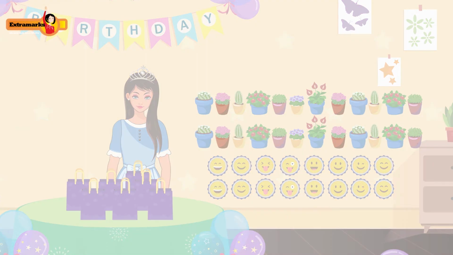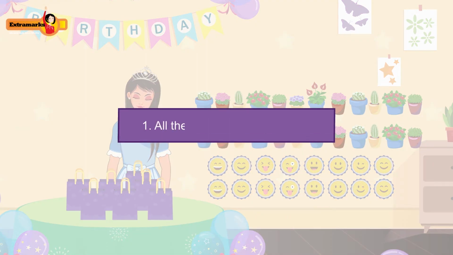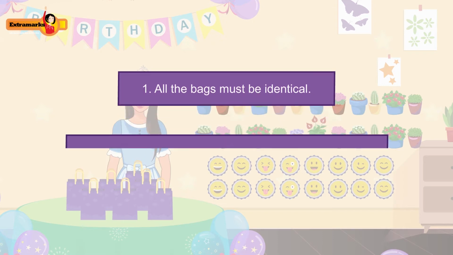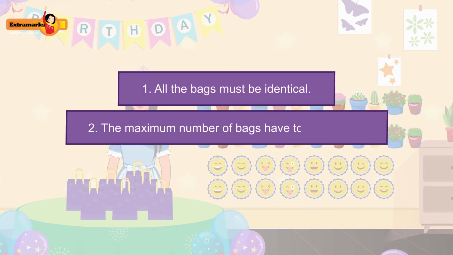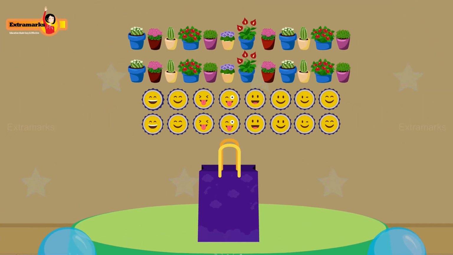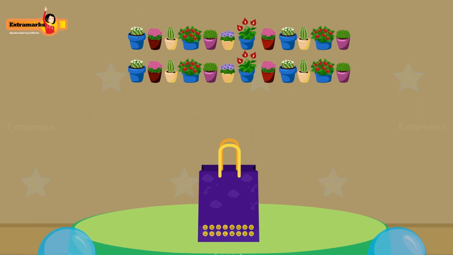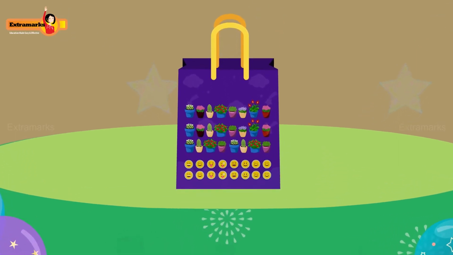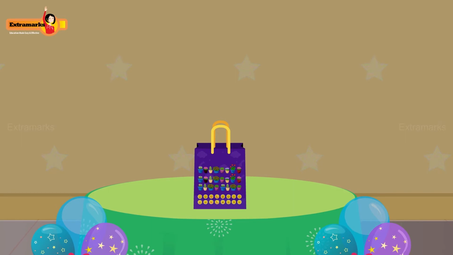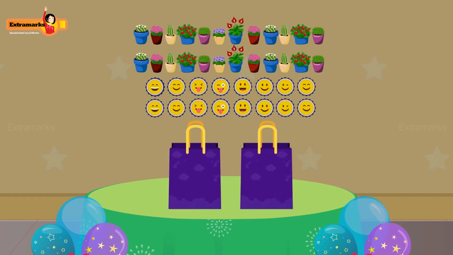You have to keep two things in mind. First, all the bags must be identical. Second, the maximum number of bags has to be created. Suppose Amira creates only one bag, then this bag will have 16 badges and 24 miniature plants. But Amira wants to create the maximum number of identical bags. What if she tries to create two bags?